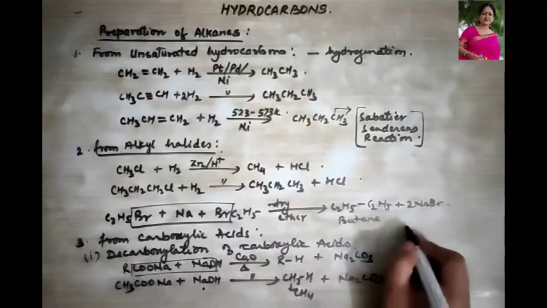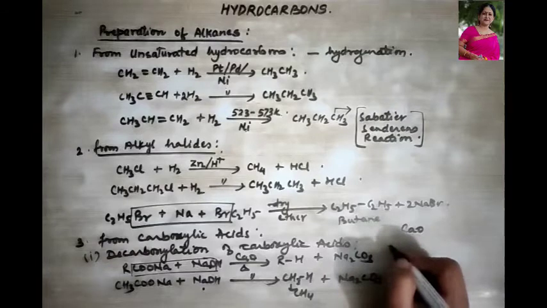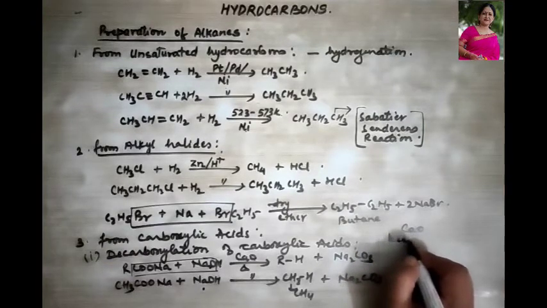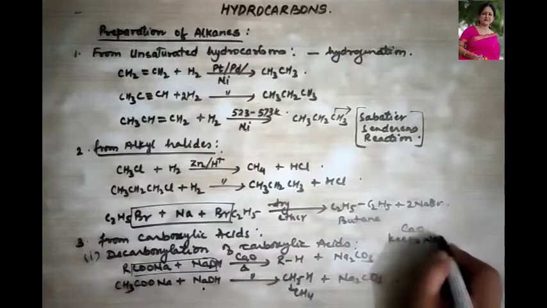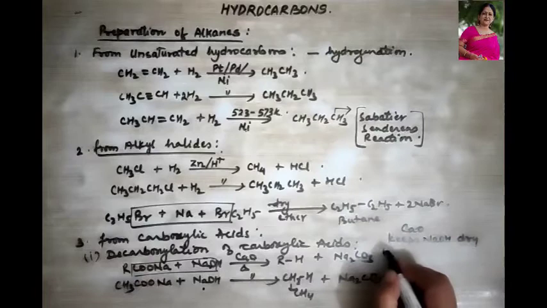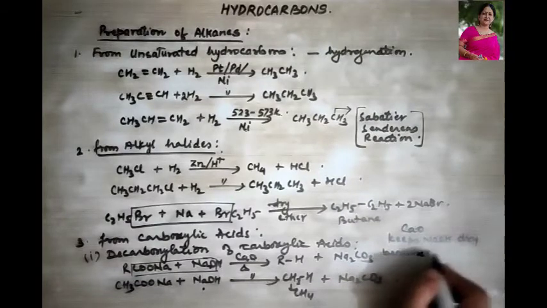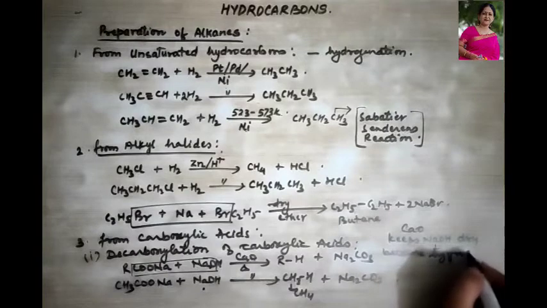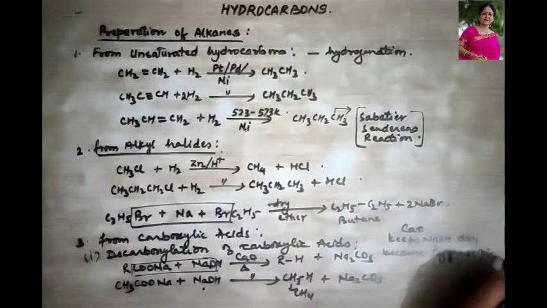So what is the work of CaO over here? What did I say? It keeps NaOH dry. Why? Because this is hygroscopic. First point.